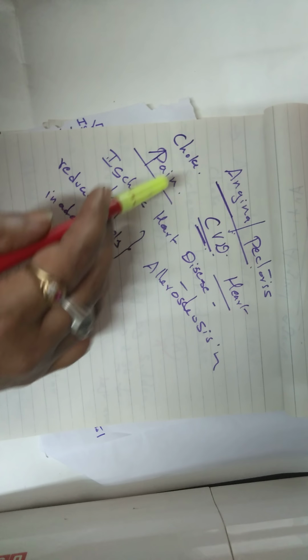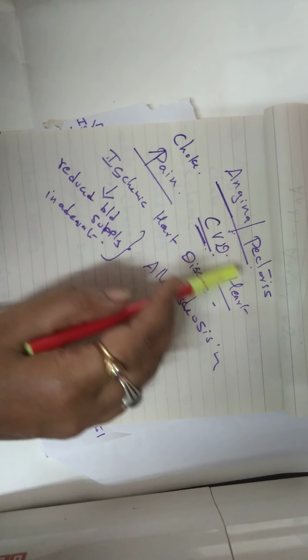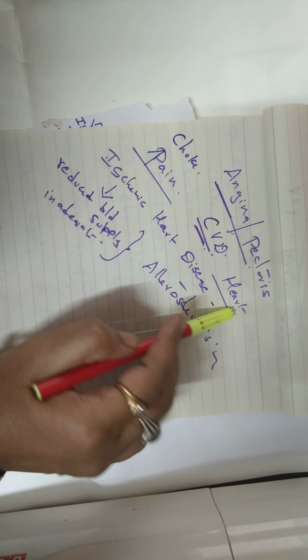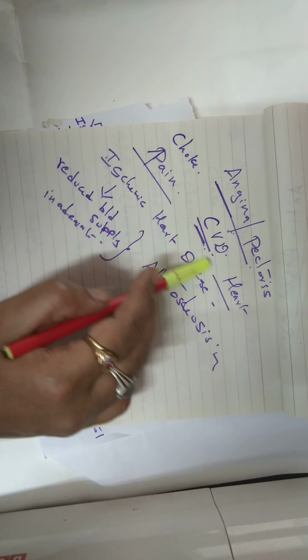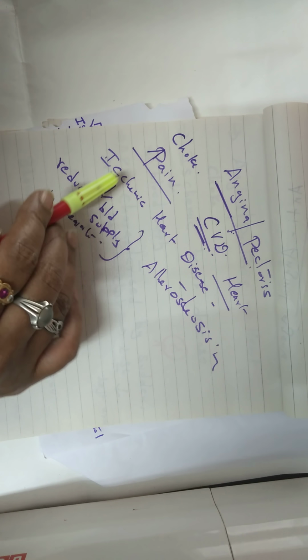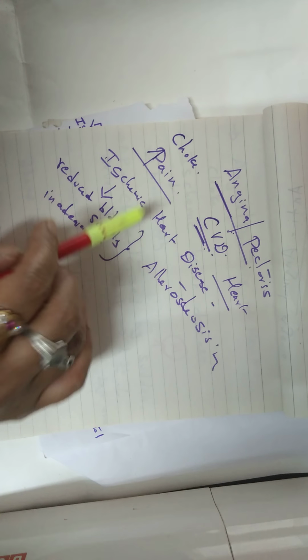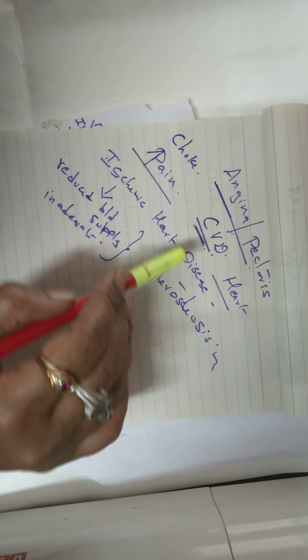So severe pain or choking type of pain in the heart is called angina pectoris. It is a symptom or a disorder of the cardiovascular disease called ischemic heart disease.